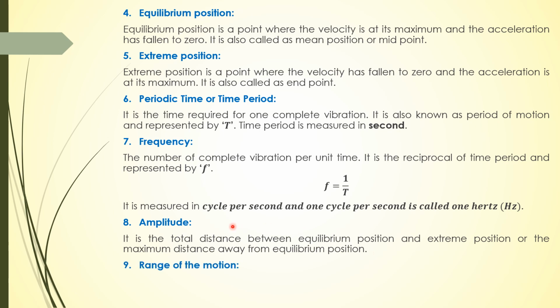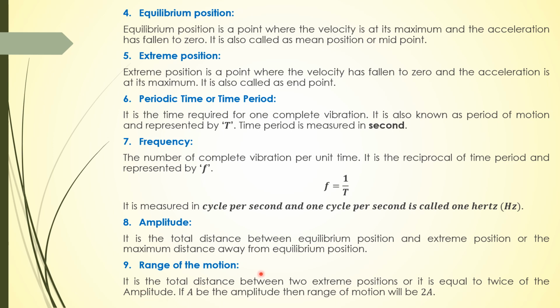Now if we talk about the range of motion, it is the total distance between two extreme positions, or it is equal to twice the amplitude. So if A is the amplitude, then the range will be equal to 2A.